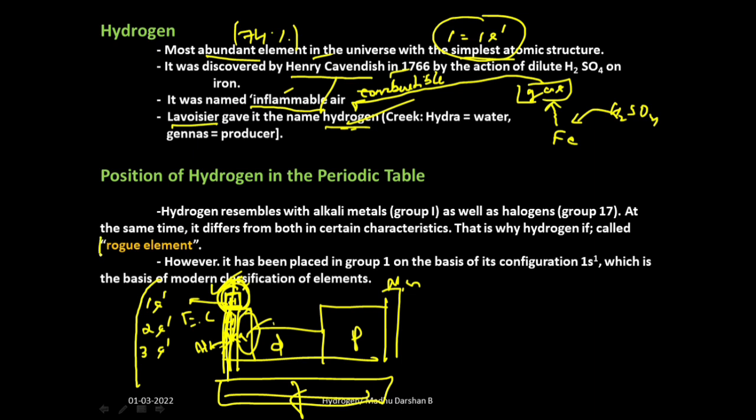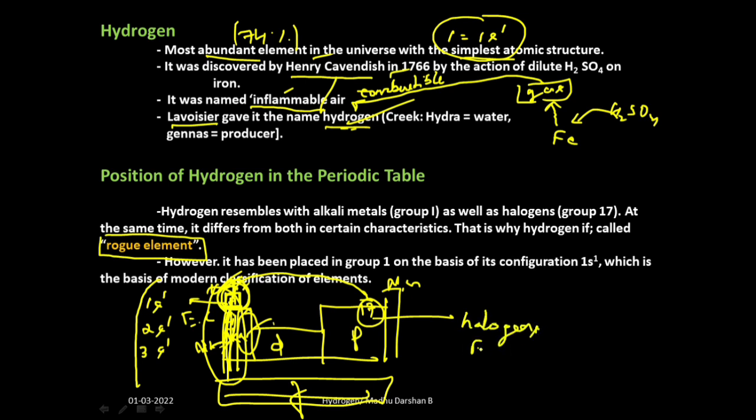Then hydrogen is also called as rogue element. Why do they call hydrogen as rogue element? See, as per the periodic law, hydrogen should show the properties similar to group 1 elements, isn't it? But hydrogen also shows characteristics similar to group 17 elements. Which are group 17 elements? Halogens.